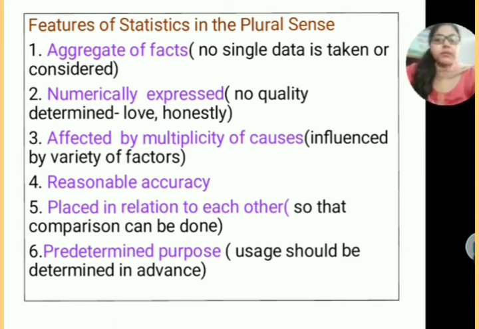Last one is your predetermined purpose. Predetermined purpose means whenever you are conducting a statistical inquiry, there should be a pre-motive or pre-objective. A predefined objective should be there. It is not like you are going to a class and just collecting numbers without any reason. That data will be wasteful, your time will be wasteful, and no one will be interested. But if you are conducting the inquiry for some specific reason, then only you will be able to collect the data which is required. You will be able to deduct the unnecessary data and unnecessary problems. So here ends the concept of your plural sense.